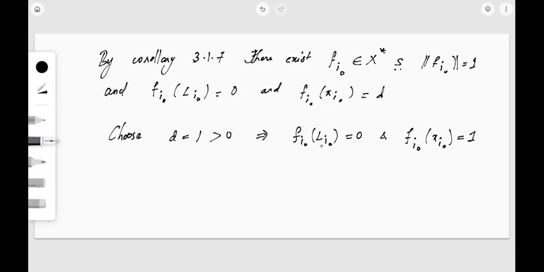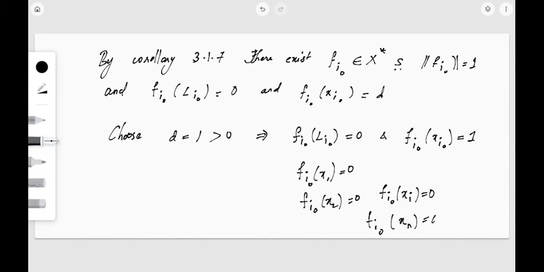In L_i dot we have every element x1, x2, etc., xn except x_i dot. So f_i dot of x1 will be 0, f_i dot of x2 will be 0, and so on up to f_i dot of xn, which will be 0, but f_i dot of x_i dot will be 1.